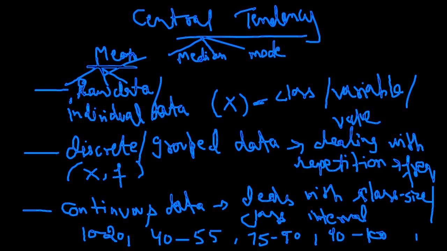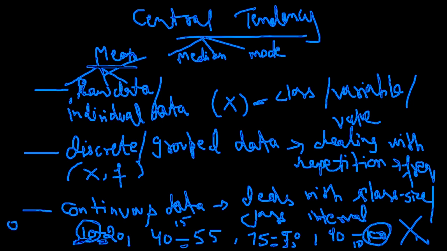No. Because you see the first class size has a difference of 10, but here it is a difference of 15, again a difference of 15, then 25, and then a difference of 10. It's not continuous data, right? So continuous data should be defined in such a way that, between the minimum and the maximum, the class interval is equal throughout your data.